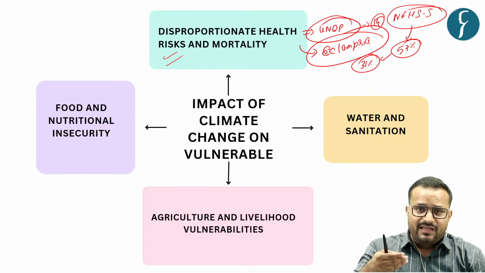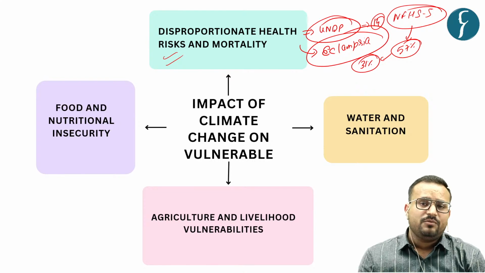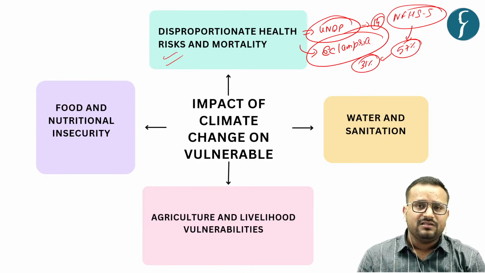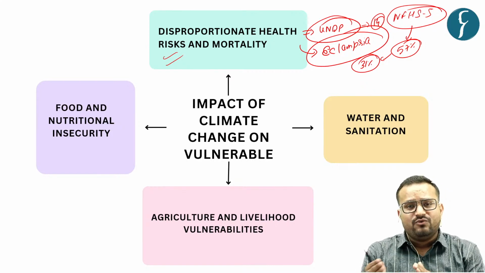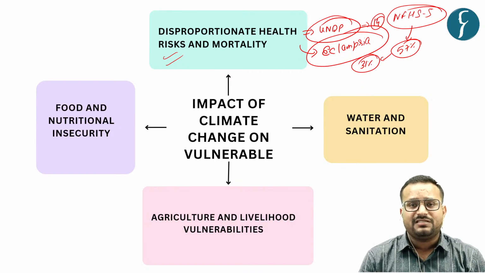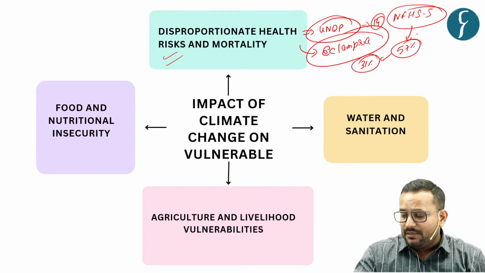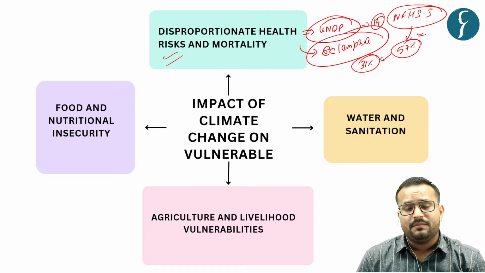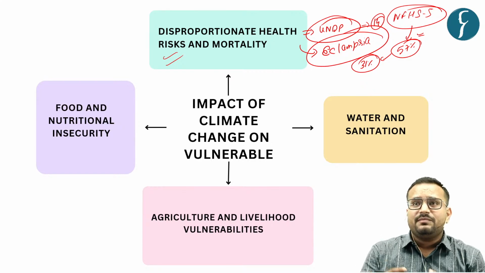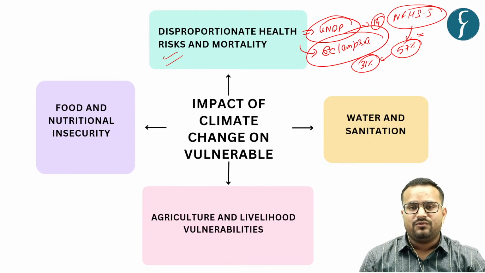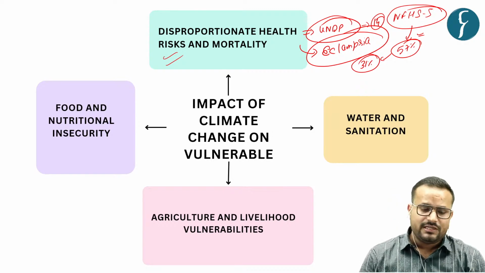And when they are already so vulnerable in the health sector, with the effect of climate change, the health impact on women will be more. That is, there may be a chance that more women may become anemic, because there may be other risks that we will see, that is food and nutrition insecurity and all those things.